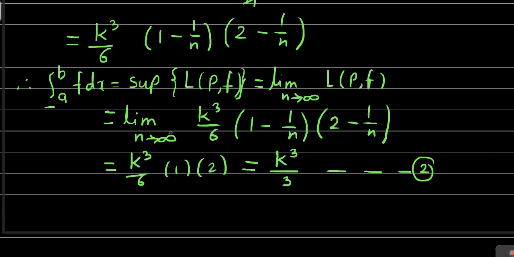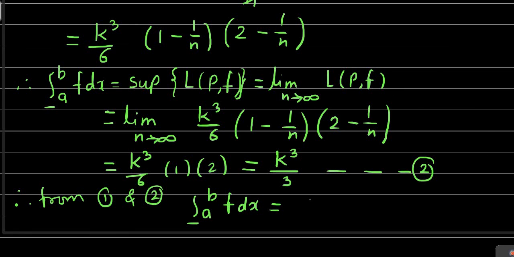Therefore, from equations 1 and 2, we have the lower integral from a to b of f dx, where a to b means 0 to k, equal to the upper integral from 0 to k of f dx, and f is equal to x square here.